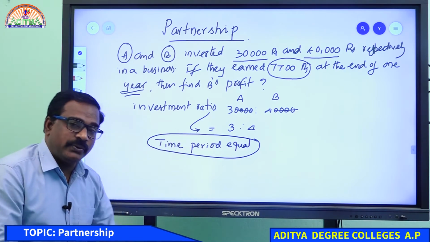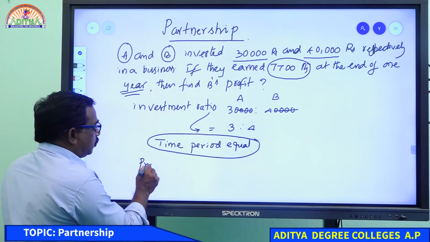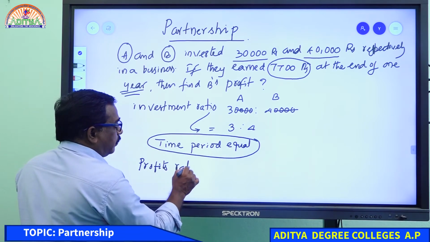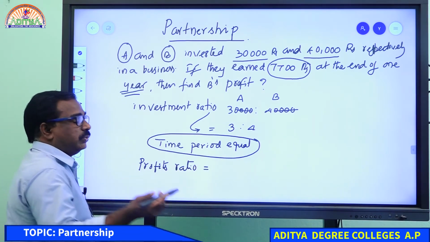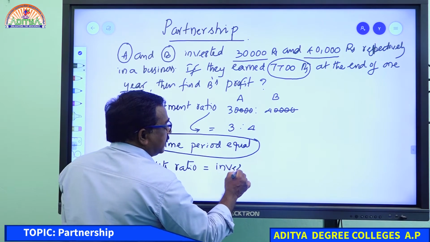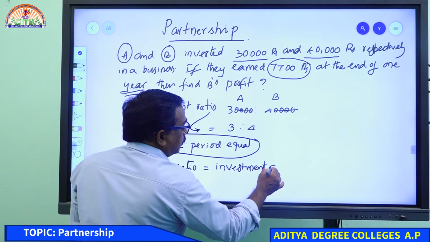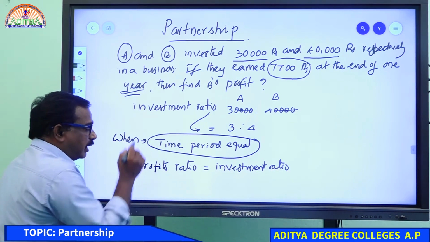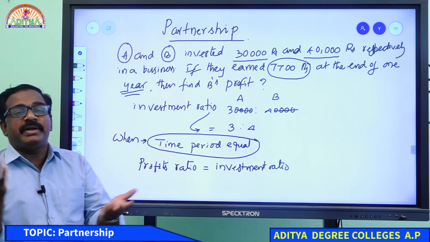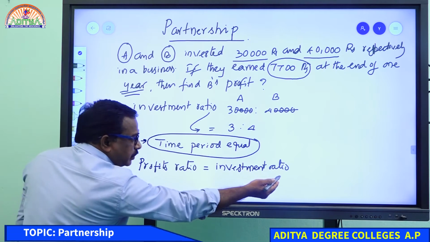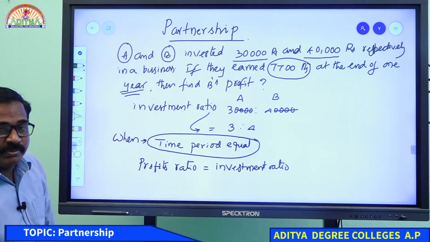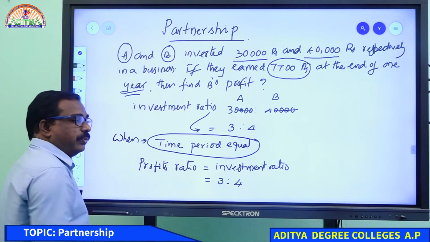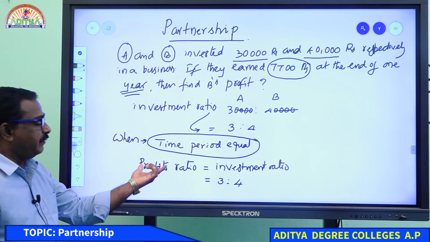When the time period is equal, what is the profit ratio? When the time period is equal, we can take the profit ratio as the investment ratio only. So what is the investment ratio here? 3:4. The same ratio will become the profit ratio.